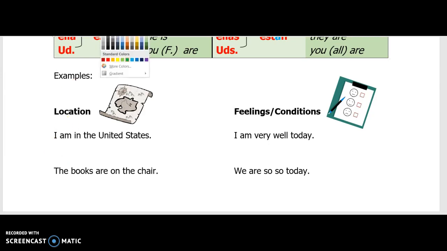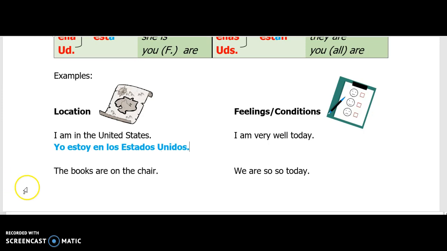So let's do some examples. I'm going to do these in blue since my little difference up there I showed in blue. I'm going to say that I am not from the United States, but I'm in the United States. It's where I'm currently located. It's not where I'm from, it's where I am. So yo estoy en los Estados Unidos. Okay, it's where I'm currently located.